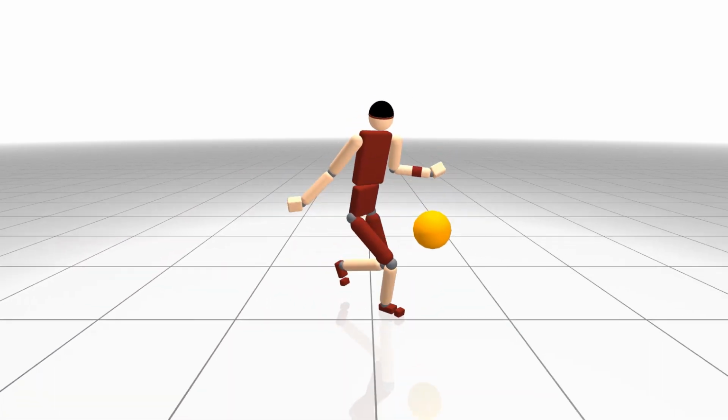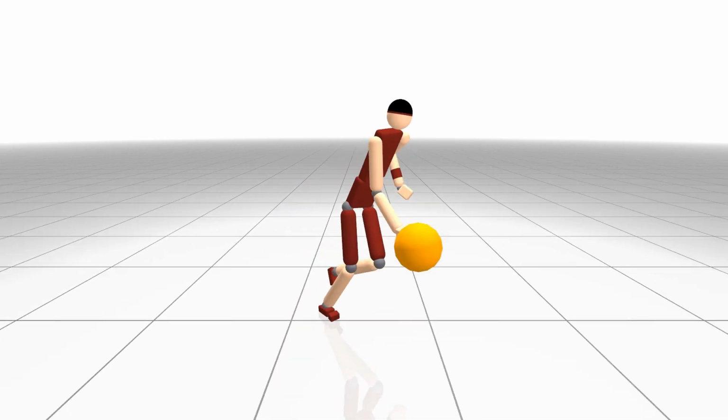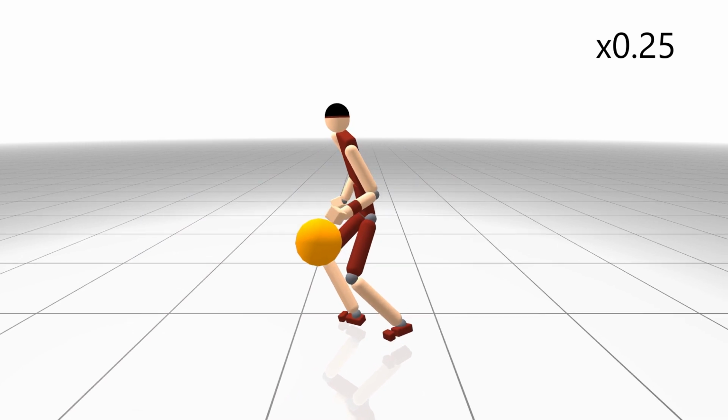Our character can dribble the ball while both the full body and the ball are physically simulated. Since our character does not have fingers yet, we attach the ball to the palm when the ball is in the hand and release the ball when it bounces off the ground.